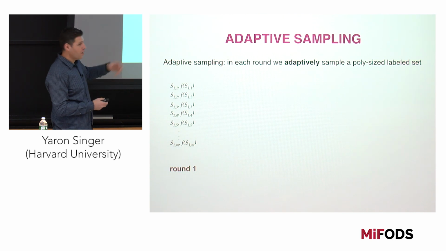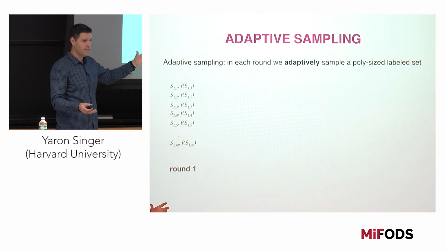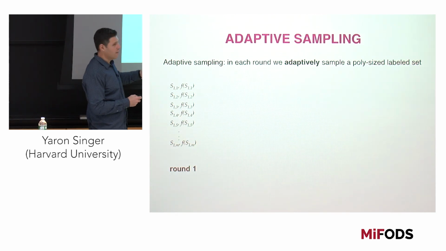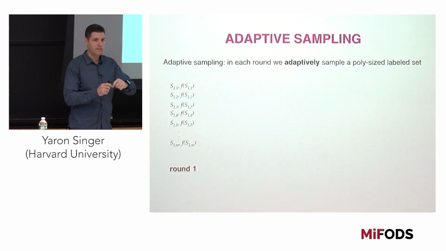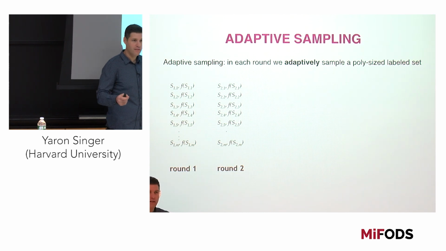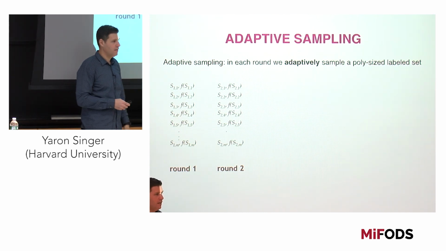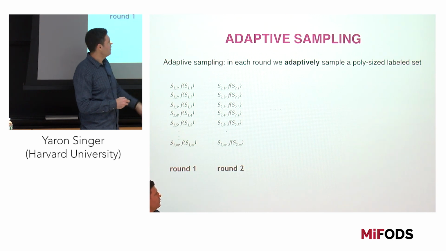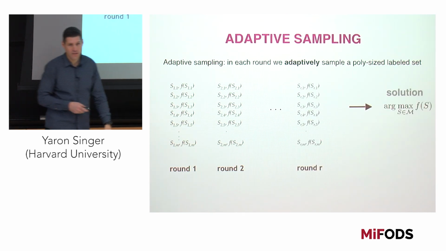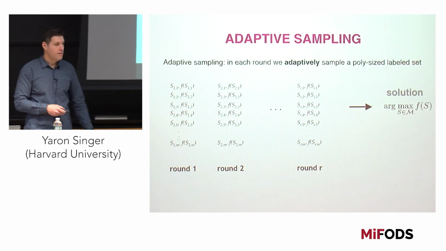But then suppose we were able to look at all these points, and then in an active sampling or active learning way, we would specify, okay, now I'm going to change the distribution that I'm sampling over. And now I'm going to sample again, and I'll get a different set of labeled points, okay? And then I'll do this in a few rounds until I come up with my solution, right?